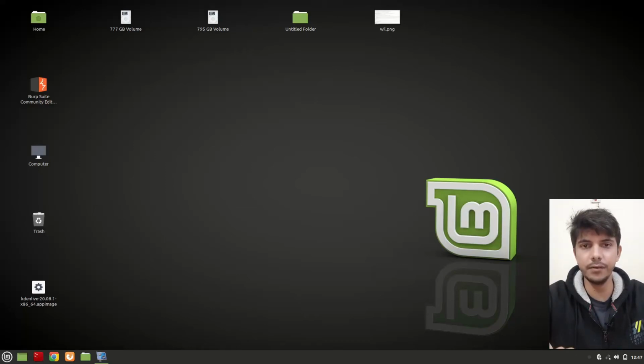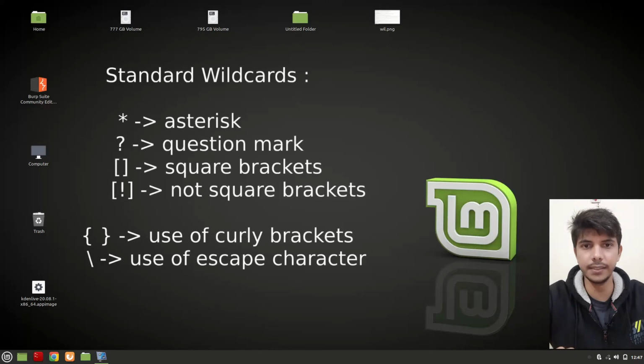In this video we are going to talk about the standard wildcards that are used in Linux. These wildcards are asterisk, question mark and square bracket. Other than this, we will also look at the not square, the escape, and the use of the curly braces. So let's begin.